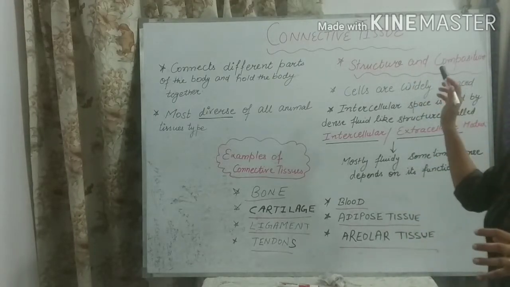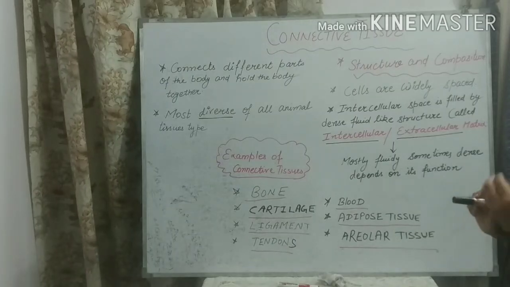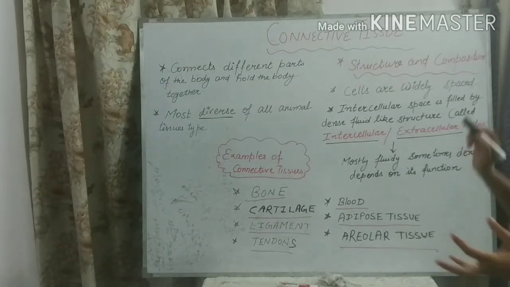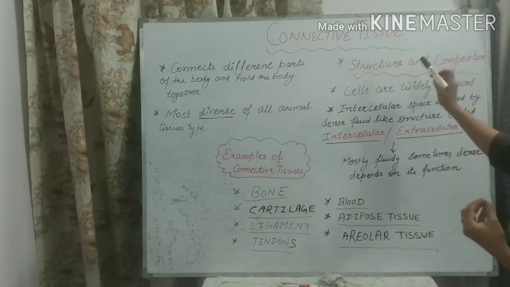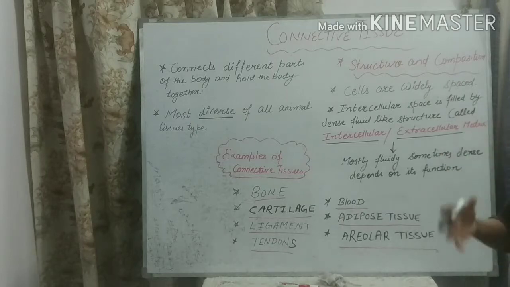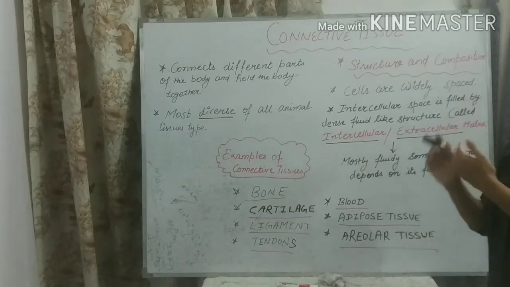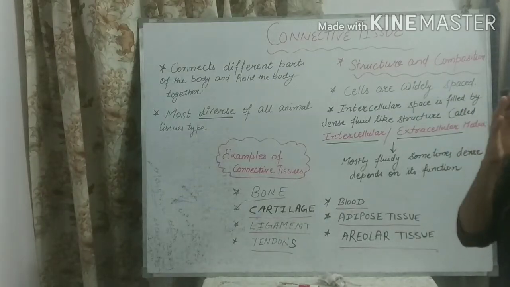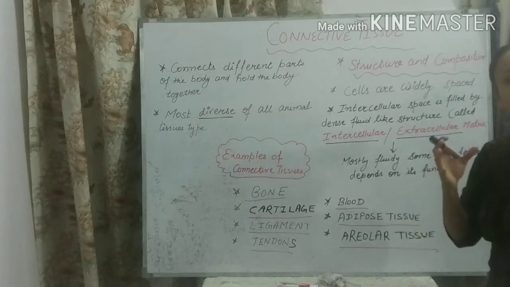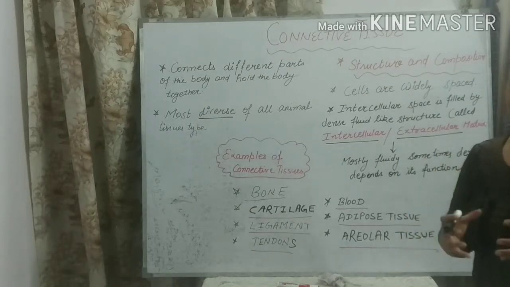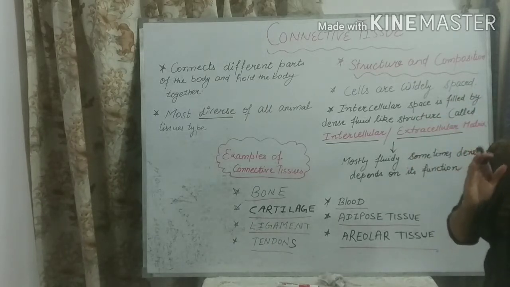Structure and composition. What is the meaning of structure, students? That means how connective tissues look, and composition means what connective tissue is made up of. So in the structure of connective tissues, the cells which make up the tissue are widely spaced. What is the meaning of this? It means the cells are far from each other. There is lots of space in between the cells. You can see in the diagram, students, there is lots of intercellular space between the cells.